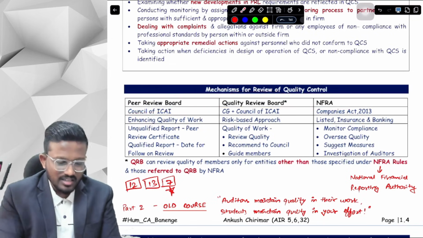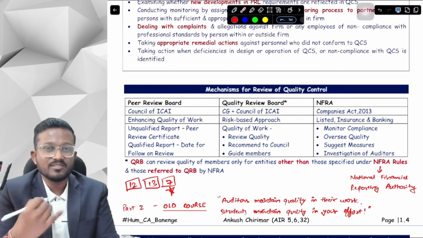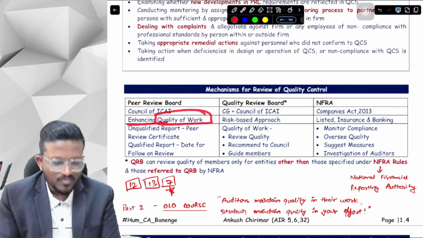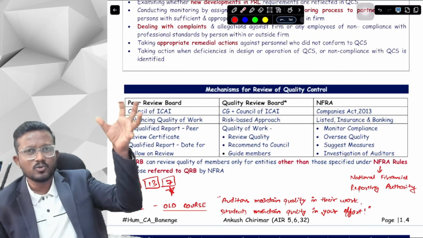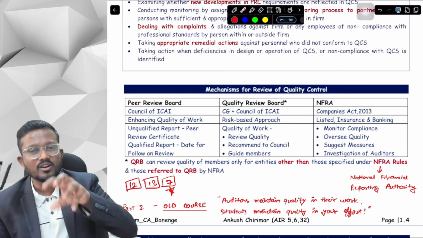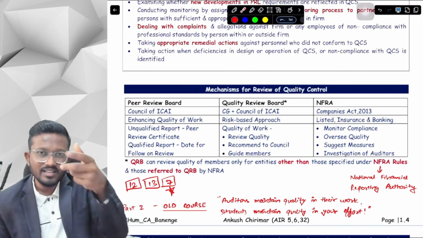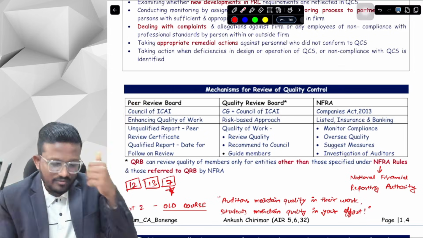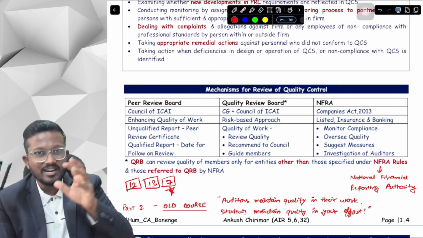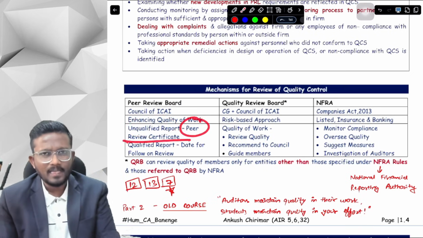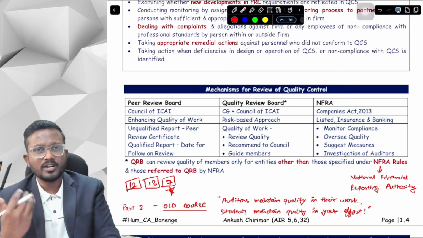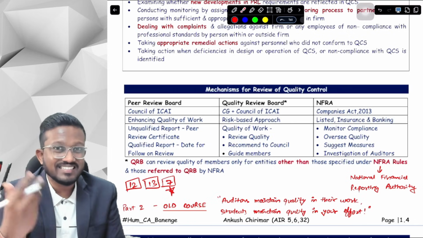Peer Review Board is formed by the Council of ICAI. Its work is to enhance the quality of the work, and there are many CAs who come to your organization, your firm, to review your audit quality, and after they review, they issue a report. If the report is an unqualified report, like they have issued an unqualified opinion, then you are issued a peer review certificate, and after the peer review certificate you can audit the listed entities.